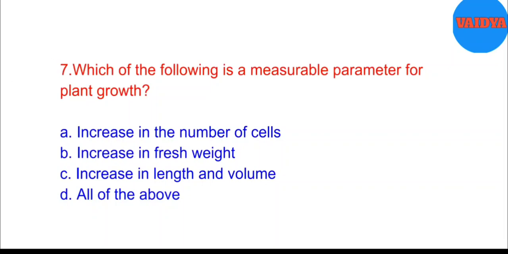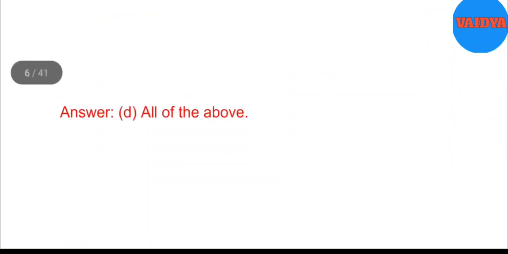7. Which of the following is a measurable parameter for plant growth? A. Increase in the number of cells. B. Increase in fresh weight. C. Increase in length and volume. D. All of the above. Answer. D. All of the above.